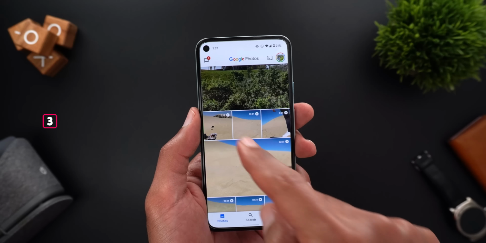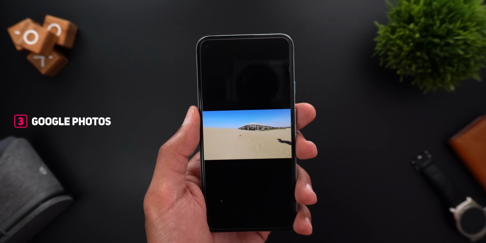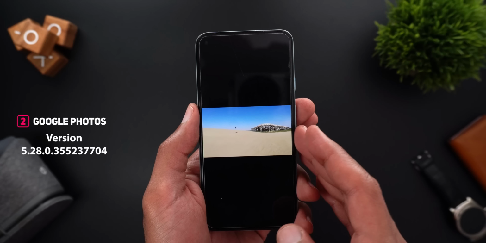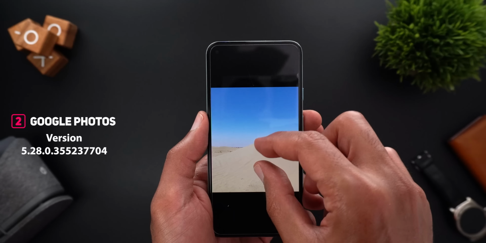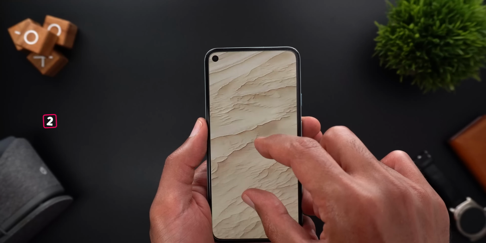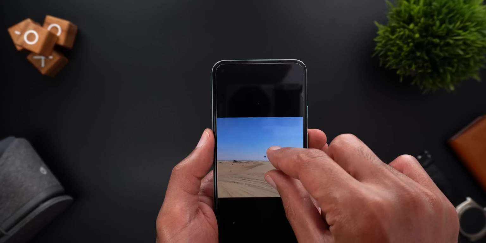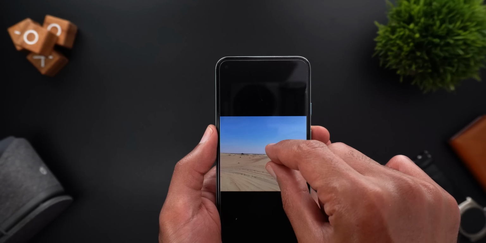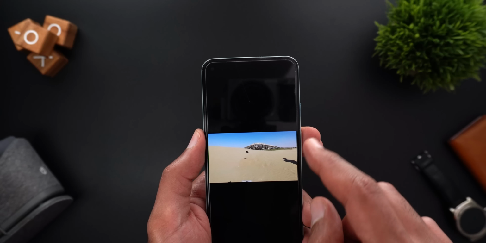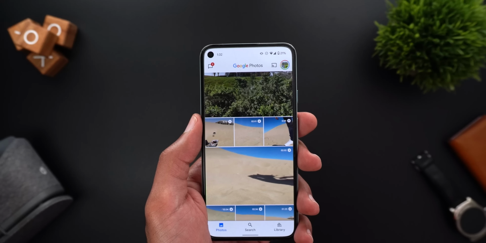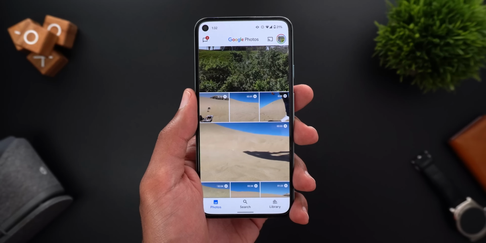Next, Google Photos. And now it supports pinch to zoom for videos. Now I'm playing a 4K video and I can pinch to zoom all the way in to fill the entire screen and even more. The feature works really well. As you see here, there is no stutter or lag, which is perfect. This is one of the features that I've been waiting for a very long time, and thankfully it's here.